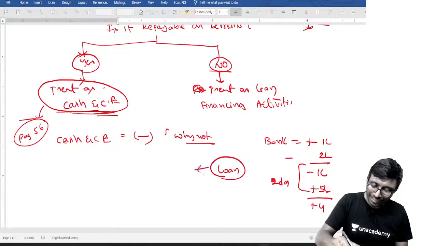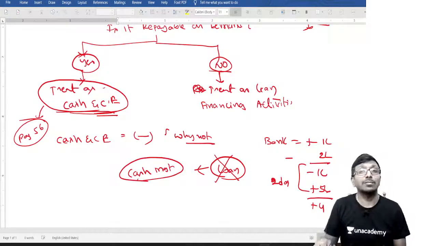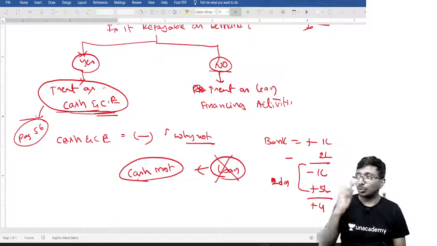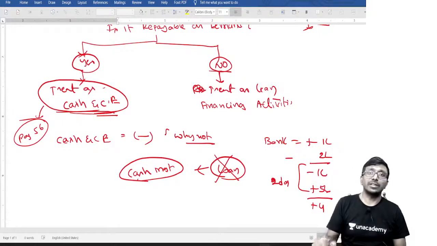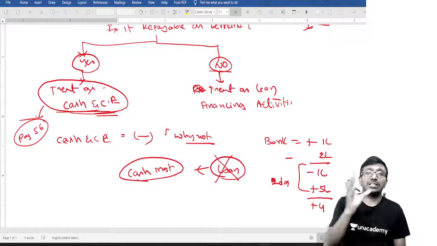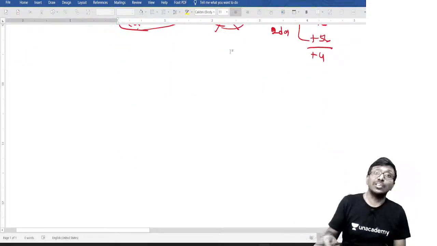Is it a loan? Can I call it that? You should not call it a loan. You should call it cash management, a small arrangement between the banker and myself. Don't say loan, because for a loan there should be a term, a fixed period, like a 5 years loan or 2 years loan. It's not like that. It is a cash arrangement between the company and the banker. That's why it is cash and cash equivalent, and it can be negative.